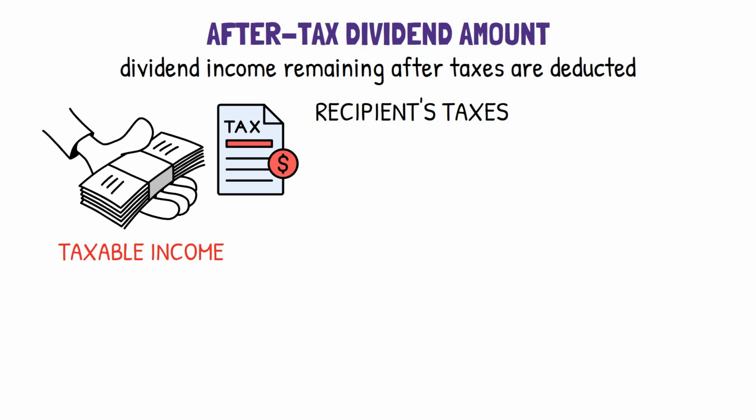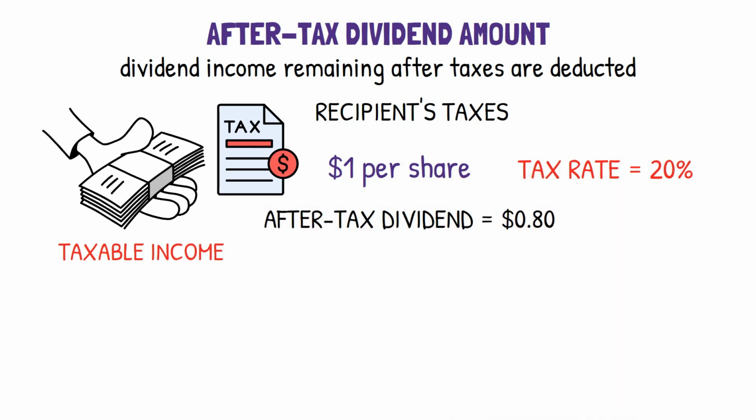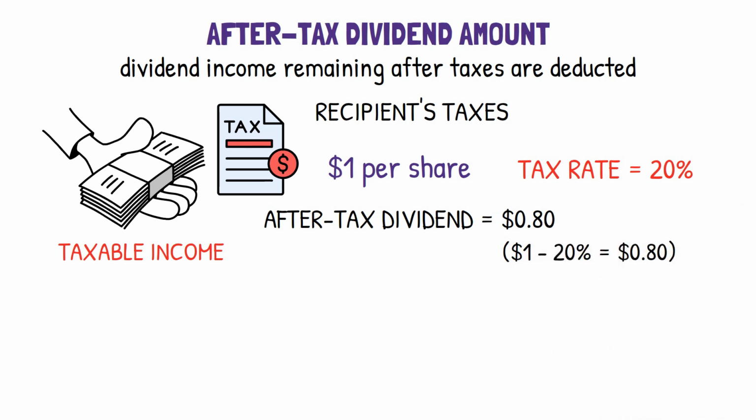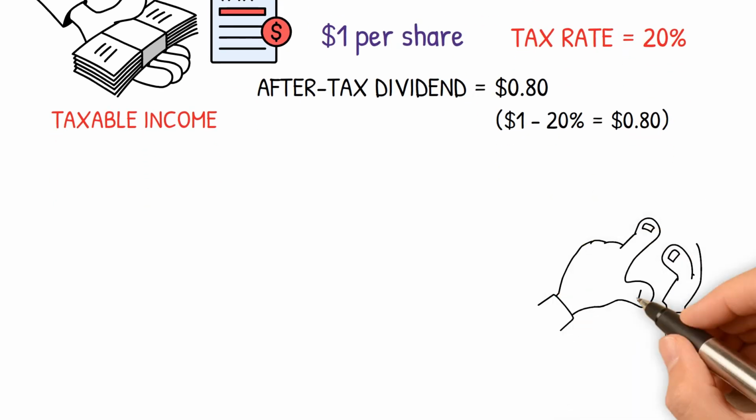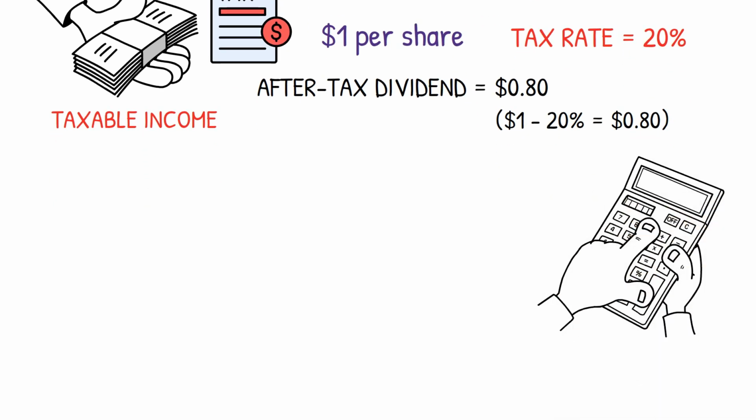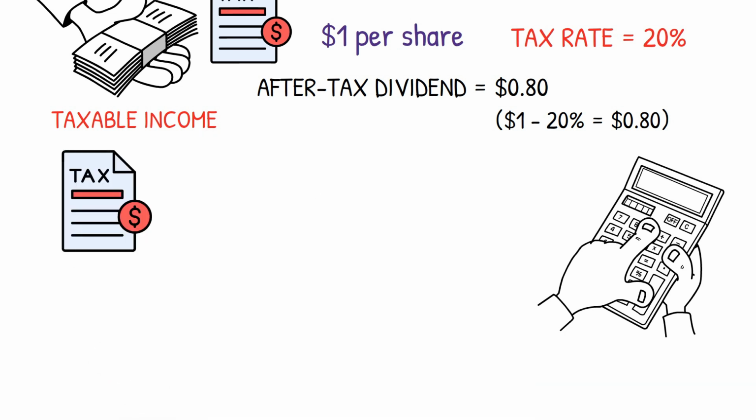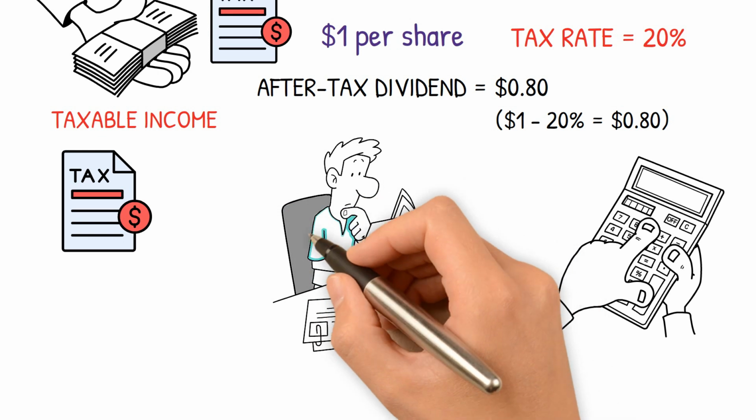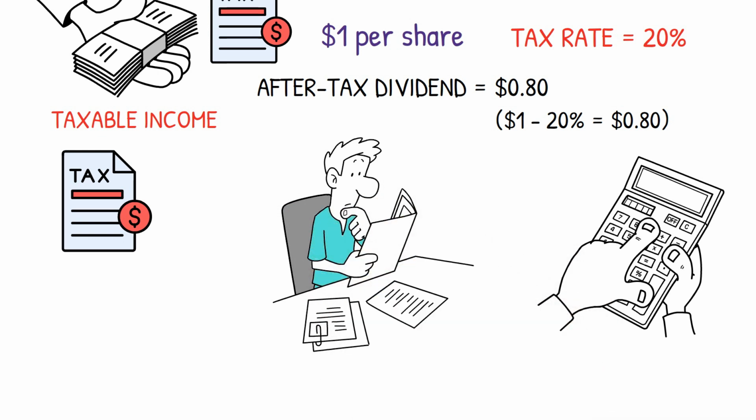For example, if a company declares a dividend of $1 per share and the tax rate on dividend income is 20%, the after-tax dividend amount would be 80 cents per share, because $1 minus 20% equals 80 cents. This means that the shareholder would receive 80 cents per share in after-tax dividend income and would need to pay taxes on that amount. Calculating the after-tax dividend amount can be important for investors looking to maximize their income while minimizing their tax liability. By considering the tax implications of dividend income, investors can make more informed decisions about which stocks to invest in and how much income they can expect to receive after taxes.